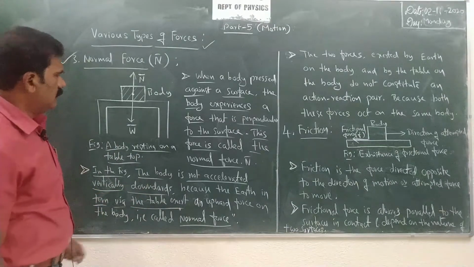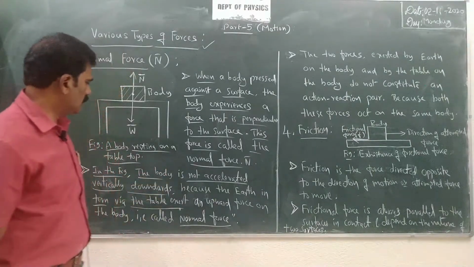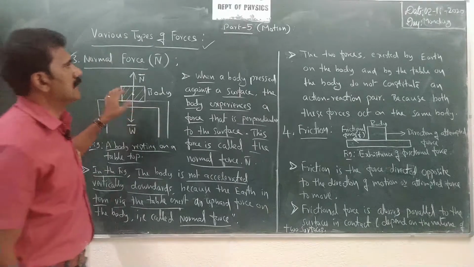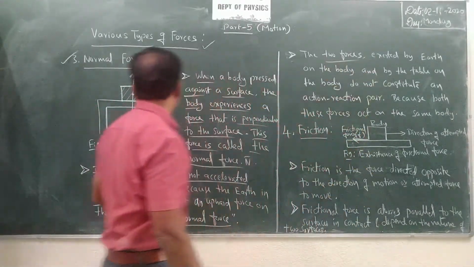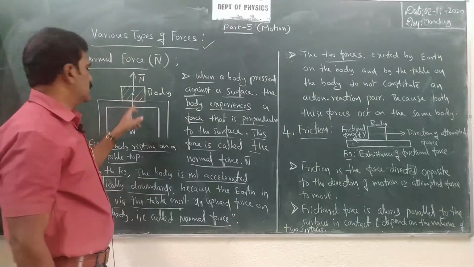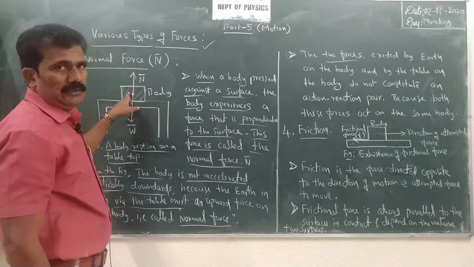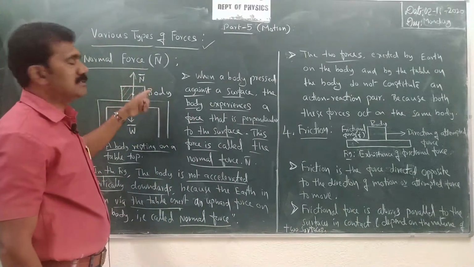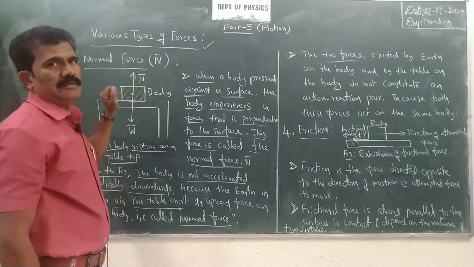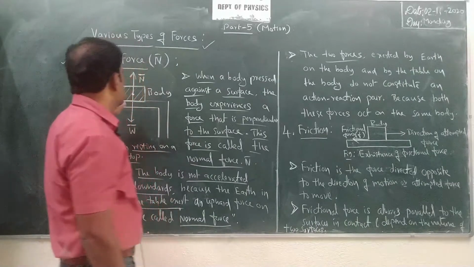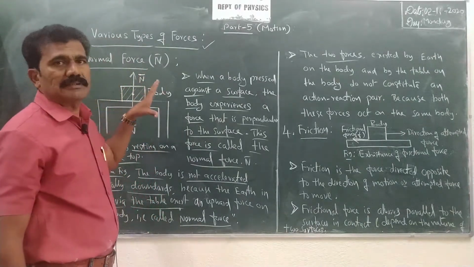Now, one more point to be noted in the example here is that there are two forces, as I said. So what are the two forces acting on the body? The force is exerted by the earth on the body via table, I said. That means the table is also acting some force on the body. Both the forces are acting on the body itself, isn't it? Then, do these two forces make an action and reaction pair?